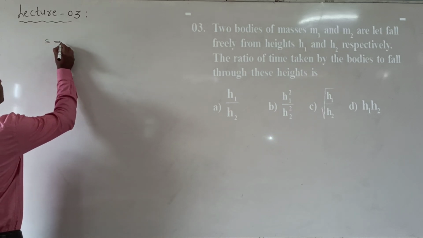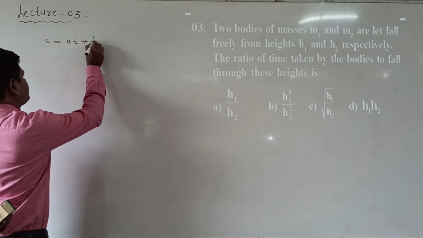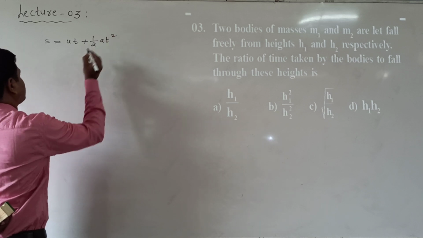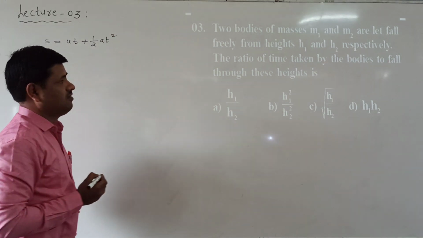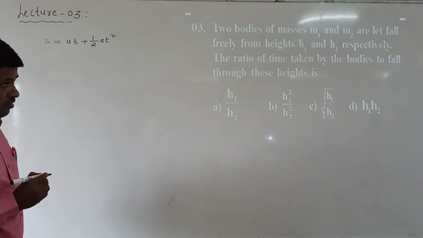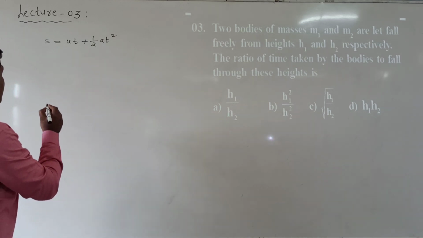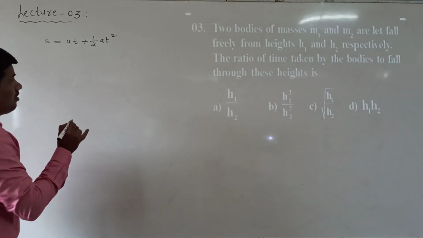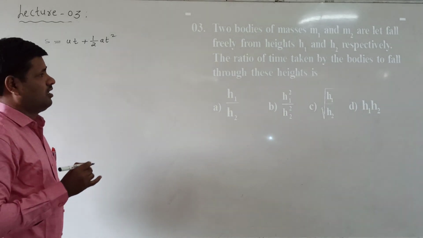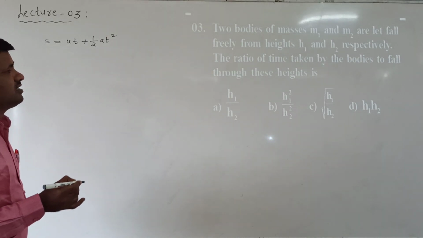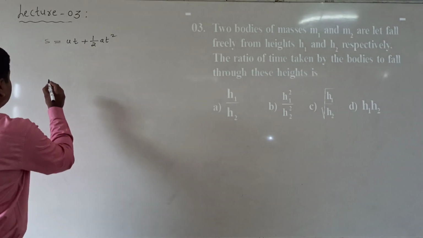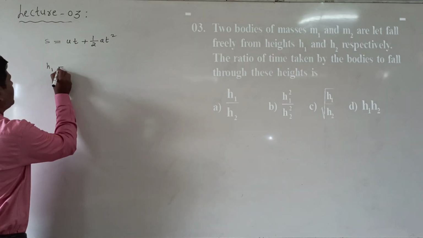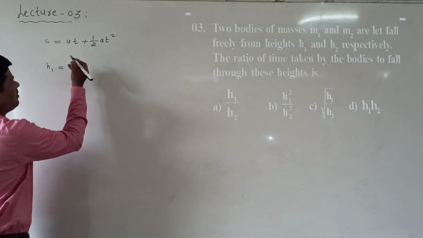Now generally s is equal to ut plus half at square. Freely falling means the initial velocity is taken as 0 for the two bodies. The first body travels the distance h1, the second body travels the distance h2. Height is given, meaning distance is given. Now for the first body, I am writing h1 is equal to initial velocity 0 into t, which is 0.